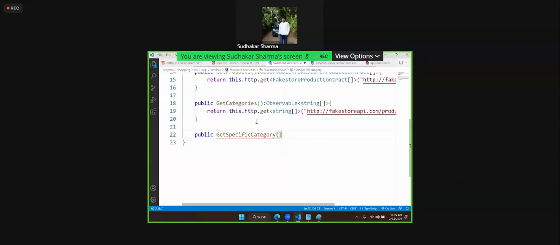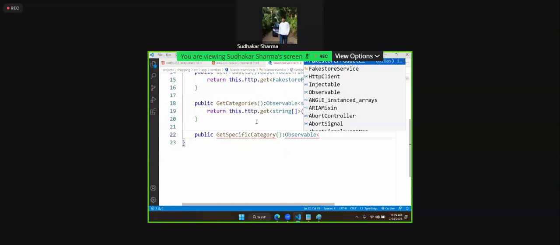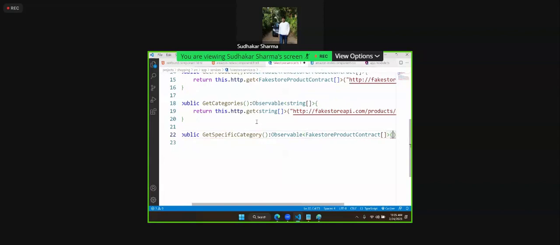You can create a service here, or you can create a service in your project. Anywhere you can do that. This is going to return all of them. Then specific category, what is it? Observable. What type? Fake store product contract type. It is an array, am I right? It is an array. Now what we have to do?